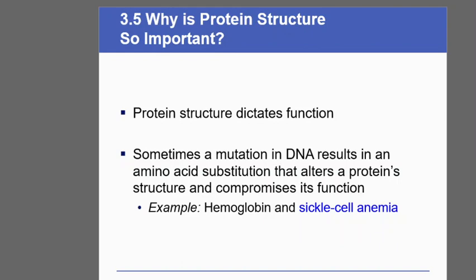Okay. The protein, the structure dictates the function. That is, we have started with the same content. Sometimes a mutation in DNA results in an amino acid substitution that alters the protein structure and compromises its function. So for example, in case of sickle cell anemia, what happens in sickle cell anemia?